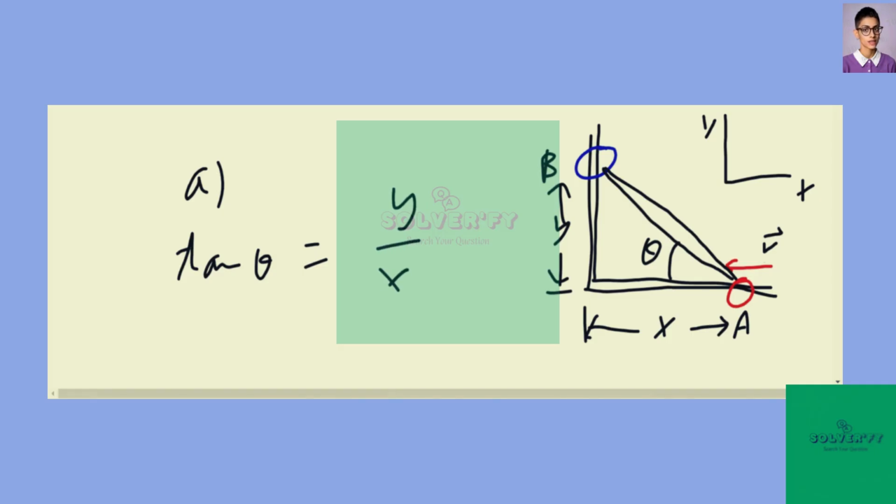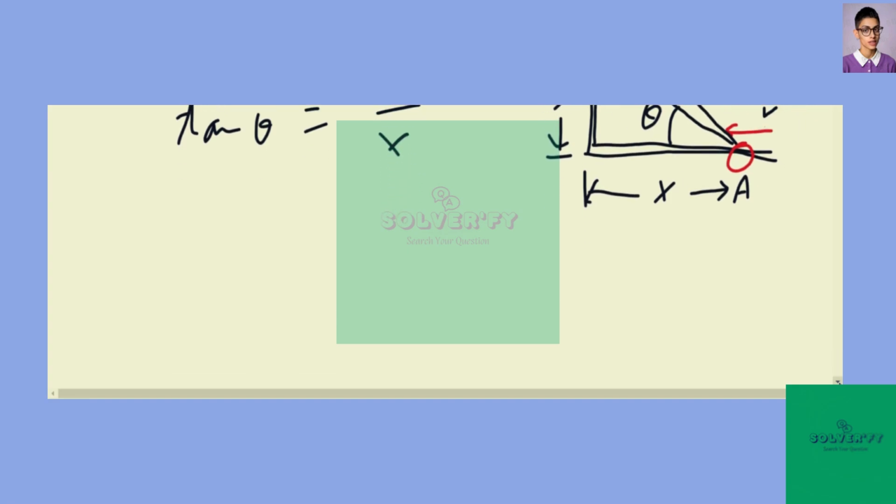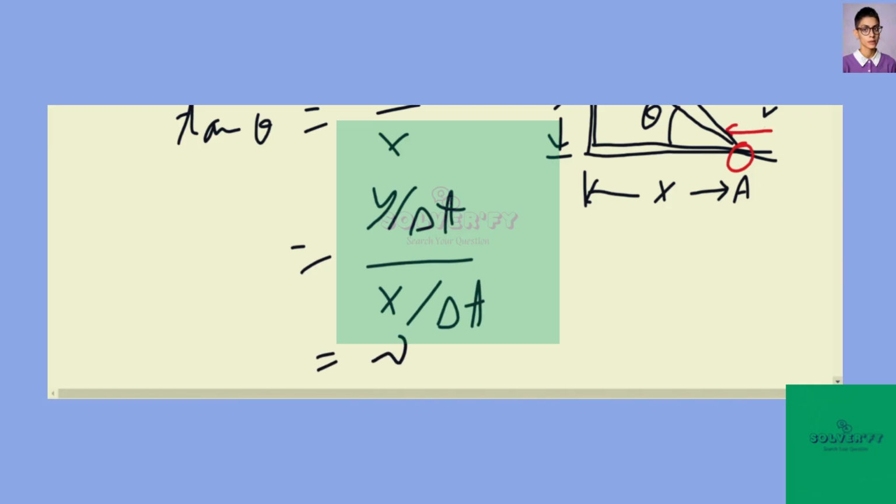If we divide top and bottom on the right by delta t for a short time interval, we get that this is equal to y over delta t over x over delta t, and this is equal to the velocity of the blue bead over the velocity of the horizontal bead. Therefore, the velocity of the blue bead is equal to the velocity of the horizontal bead times the tangent of theta.